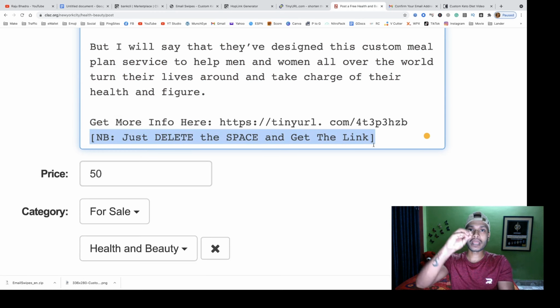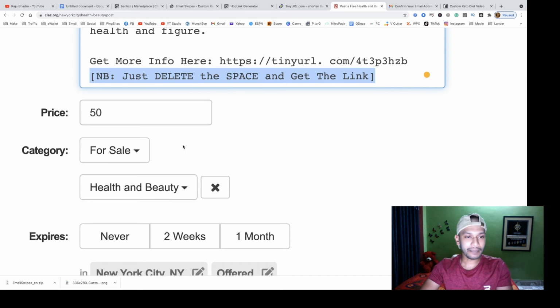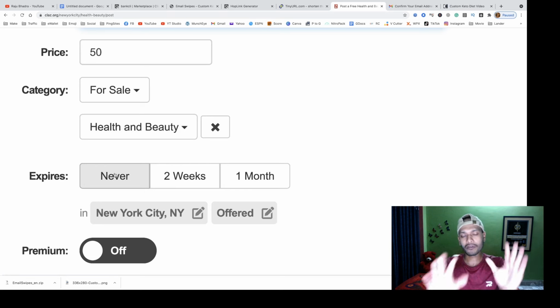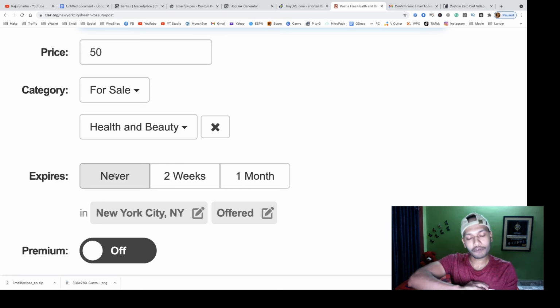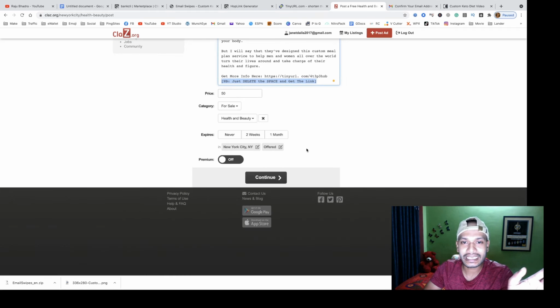If you are a premium member, you don't need to do it, you can use the direct affiliate link. Then set the price, set the categories for sale, set the subcategories, and set expiry to never, so your offer will run for a lifetime. Set your location as you wish, and finally click continue.